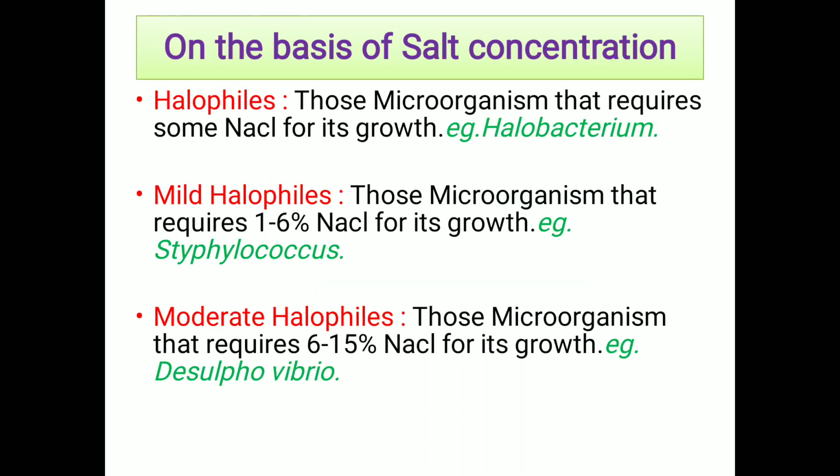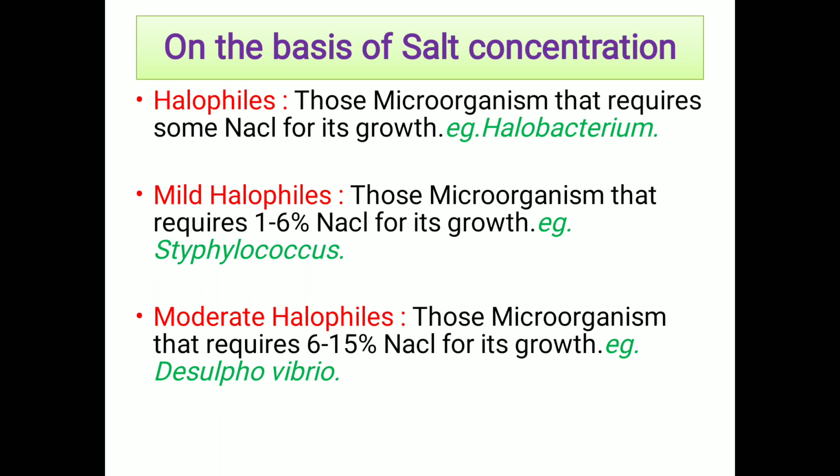Next one, on the basis of salt concentration, bacteria are classified as halophiles, mild halophiles and moderate halophiles. Halophiles means those bacteria or microorganisms that require some NaCl for their growth.